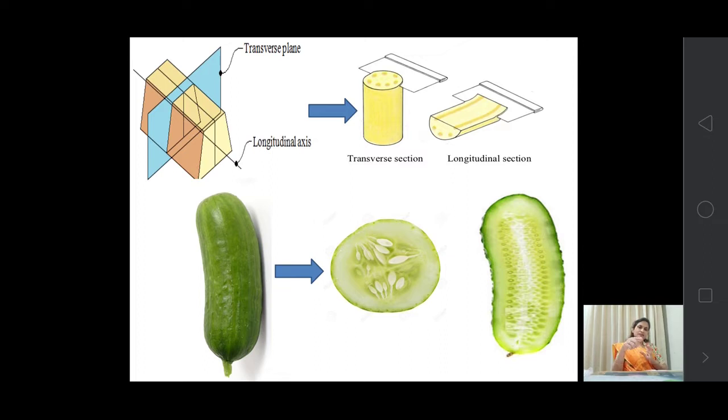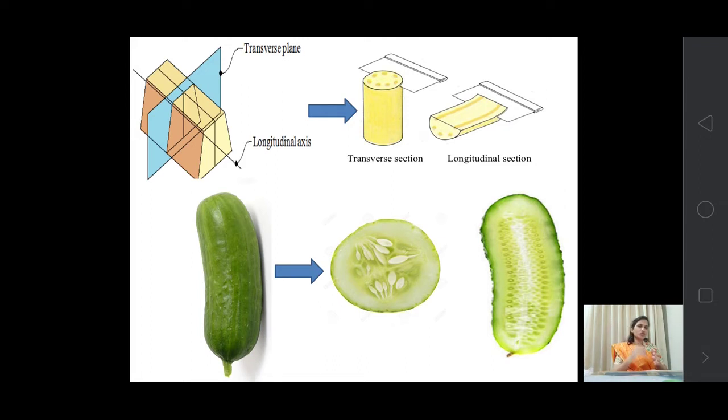In the figure you can see the image of a cucumber. You all know how a cucumber looks, but suppose two persons do not know its exact structure. When we show one the longitudinal section, they think the cucumber is an elongated structure, like a bean.